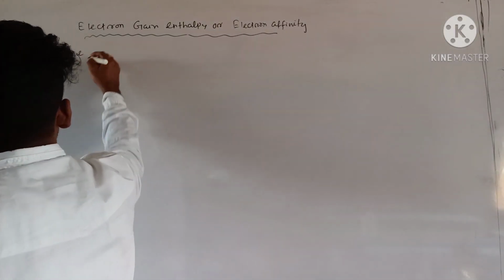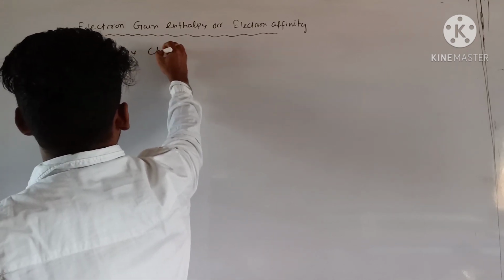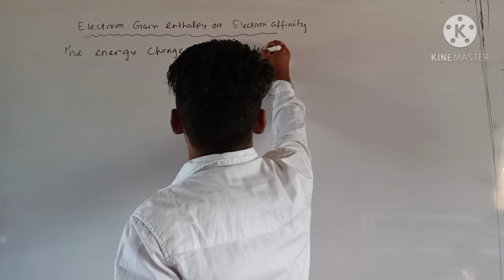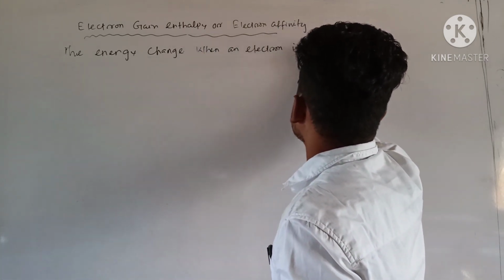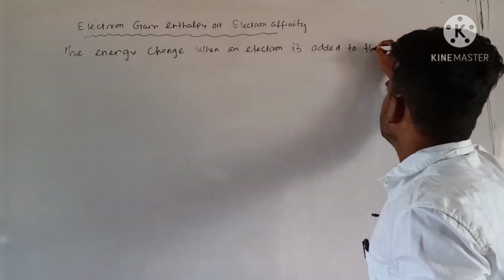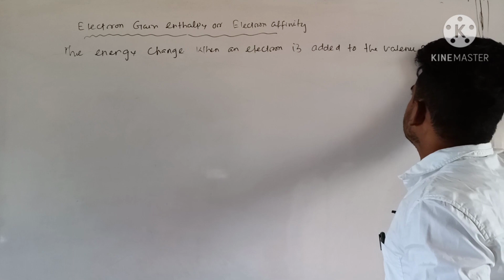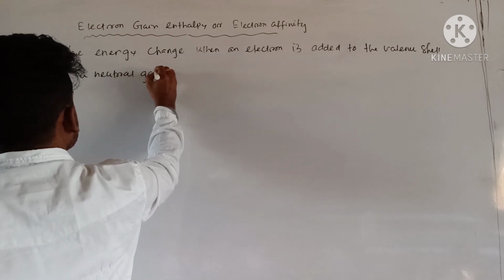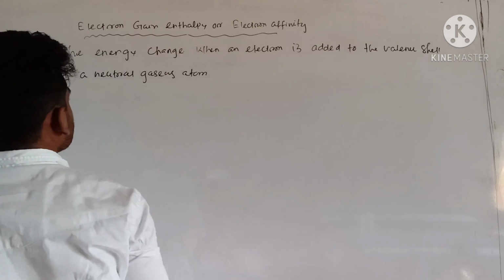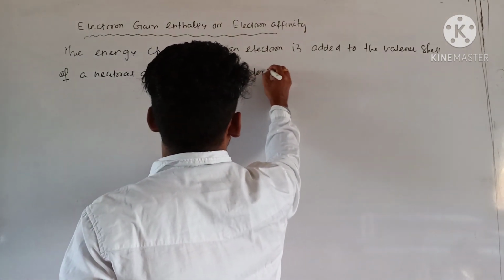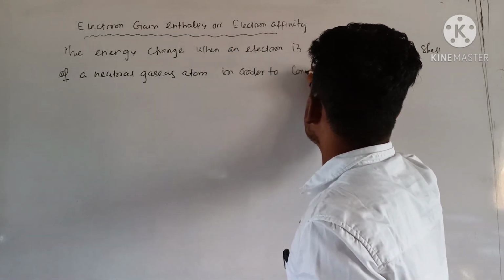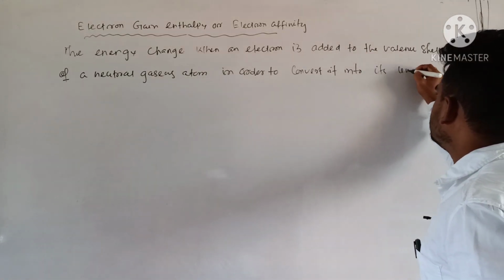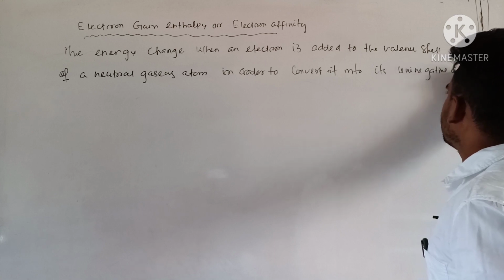The energy change when an electron is added to the valence shell of a neutral gaseous atom in order to convert it into its uni-negative anion.